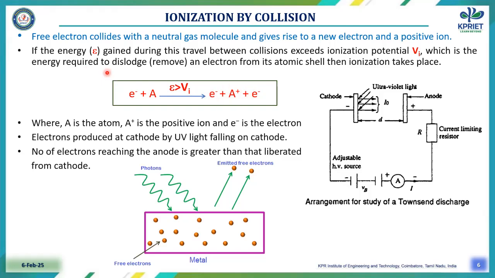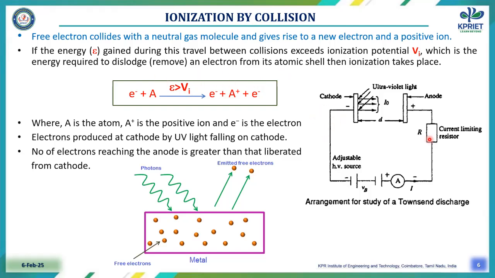When the energy gained, epsilon, during the travel between collisions exceeds the ionization potential Vi, which is the energy required to dislodge or remove the electron from its atomic shell, then ionization will take place.